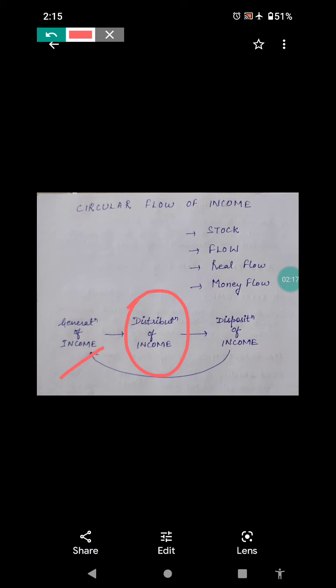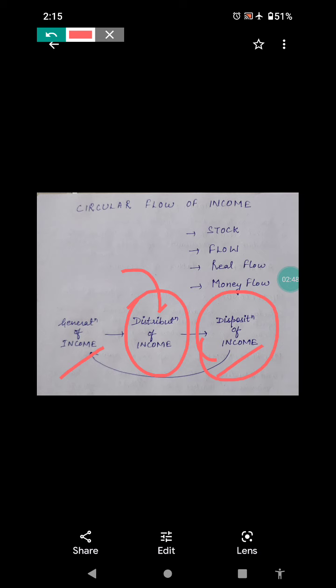Then the disposition of income, that is income received by factors of production. It is spent on goods and services produced by the firm. Now income is received by the factors of production, and it is spent. Means if someone is getting a salary, he or she may not be interested in the products of that company, but he or she is going to spend it on other products or on the same products. So income is being disposed also.